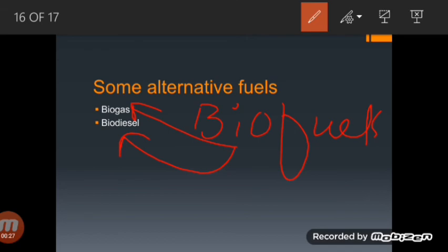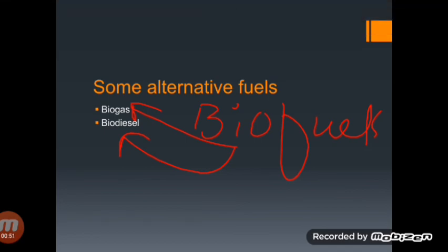What is biogas? A gas which is produced when organic matter decays in the absence of air. So the waste material from plants and animals, after decomposition, releases biogas, which can be used as a biofuel. And biodiesels are fuels which are made from plant oils like palm oil, soya beans, etc. So this is how we can use these alternatives in order to prevent the depletion of petroleum.